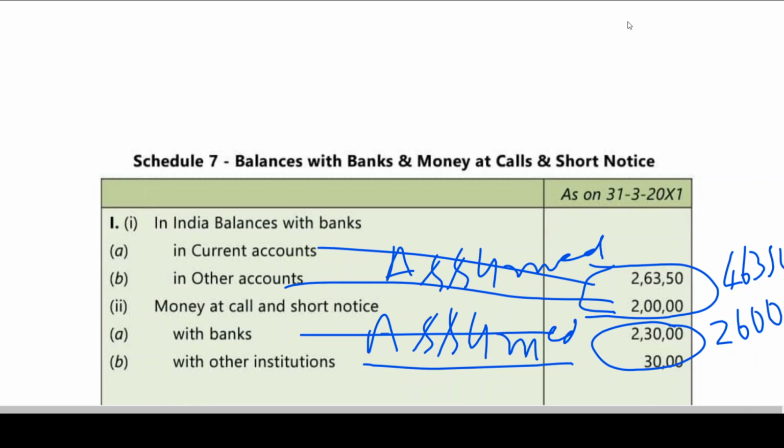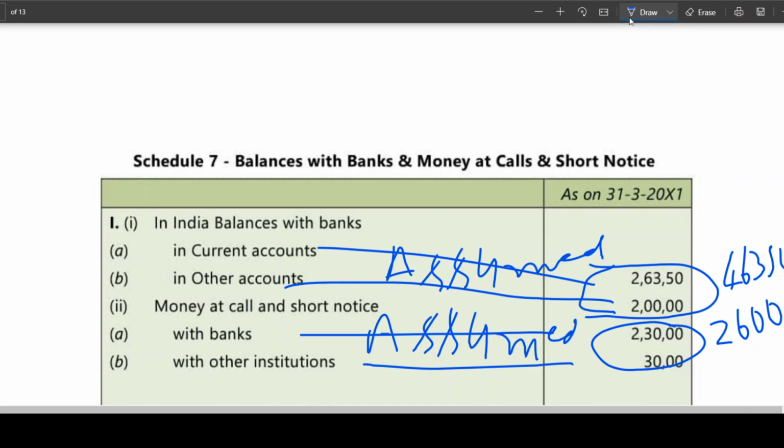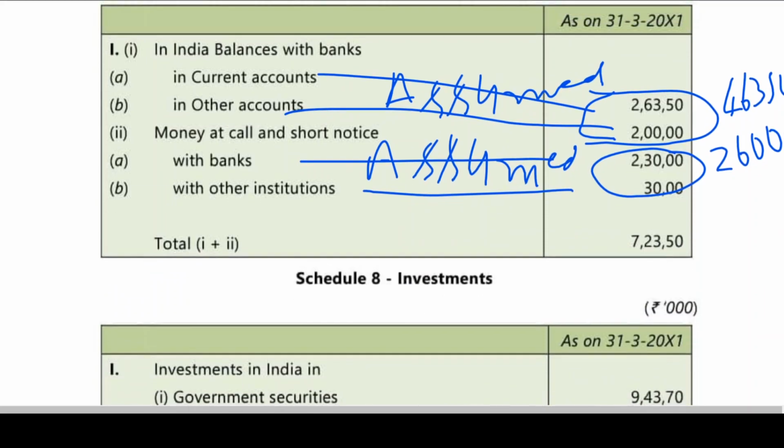46350 plus 26, is coming to 72350, right? Is coming to 72350. You can see in the examination you can directly write, no need to split.